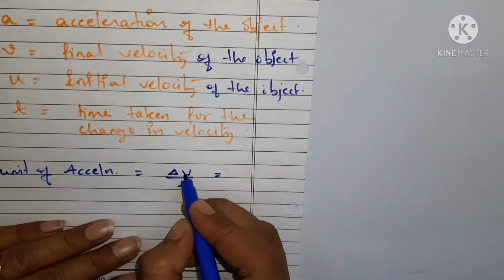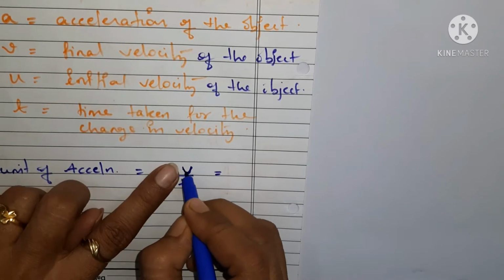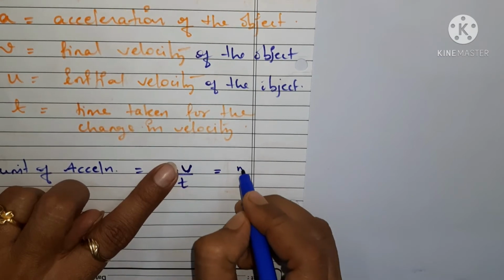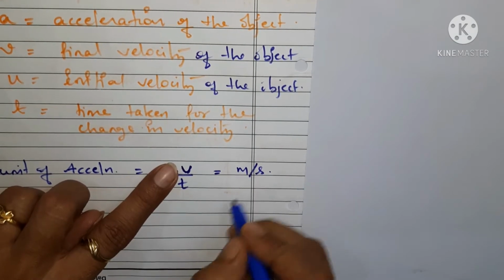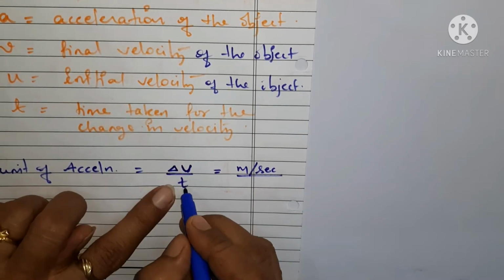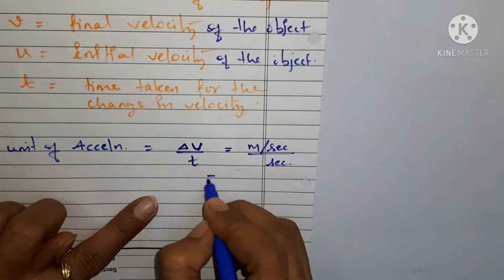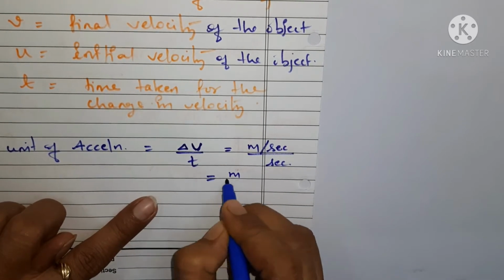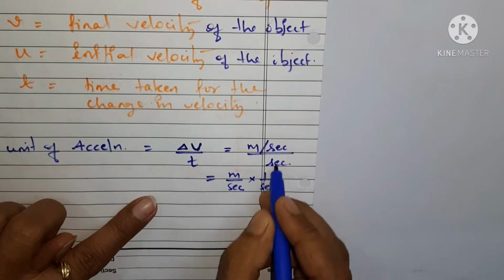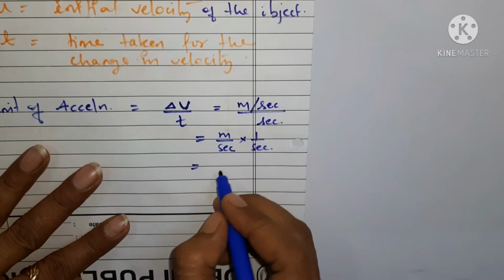If we avoid delta, the quantity here is velocity. The unit of velocity is meter per second, and the unit of time is second. So we can write it as meter per second into 1 upon second. So it is equal to what?